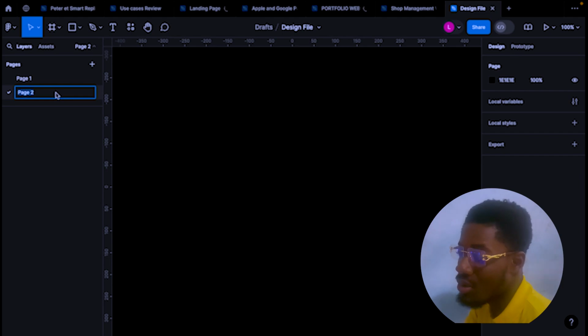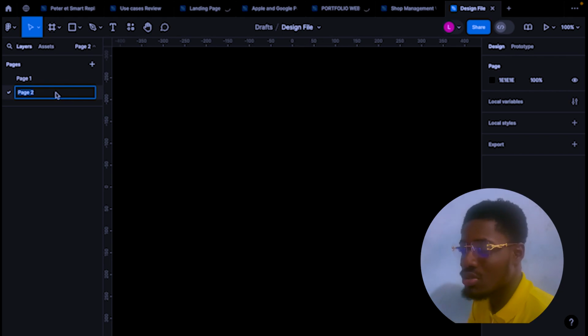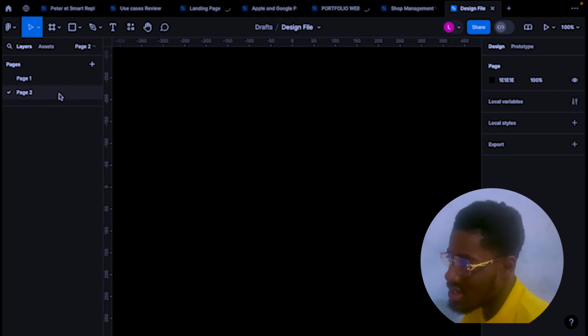Maybe you're working on something different, maybe you work with some components, mockups. You have a prototype page. In the real industry, most of the time, you have different pages, right? For final designs, for prototyping, for wireframing, and other things. So you can move on to pages and create new pages. That's basically the essence of pages.